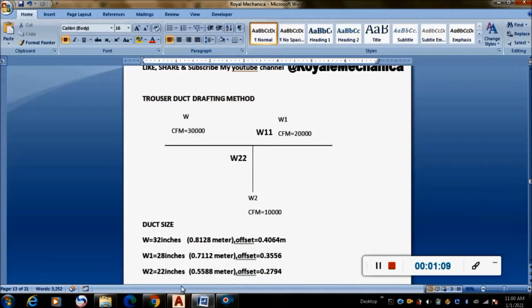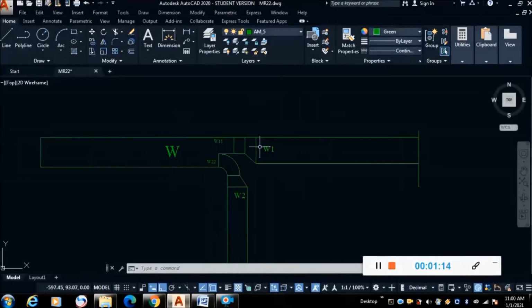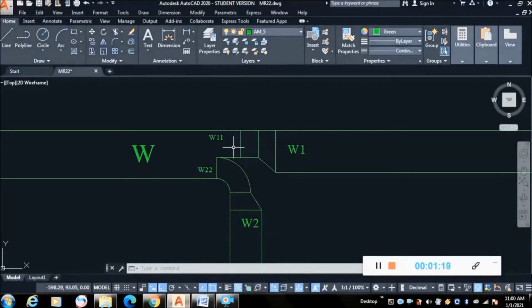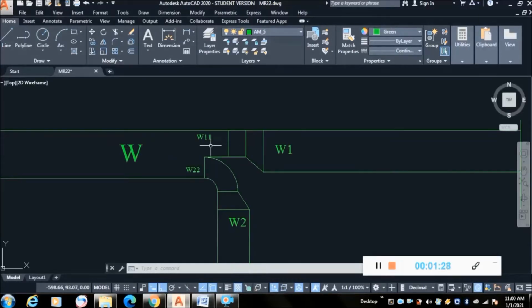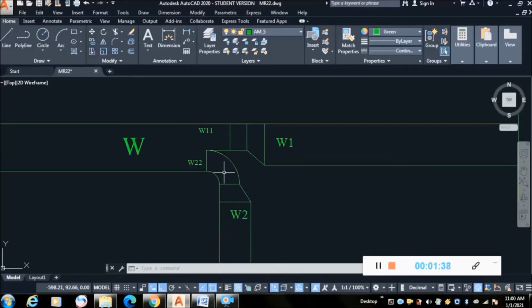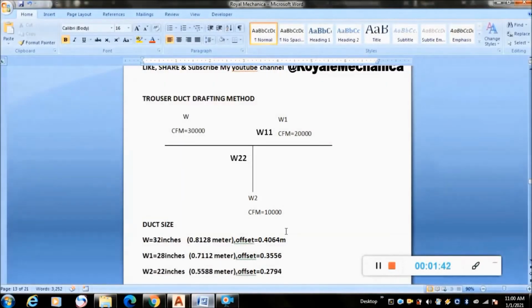Let us see what W is and how we are going to use it here. As you can see in this double line diagram, W11 is the width of this trouser duct, and W22 is also the width of the trouser duct. This is for the elbow and this is for the trouser duct. So we have to create the W11 and W22 widths, then only we can go for drafting. Let us see how to calculate W11 and W22.